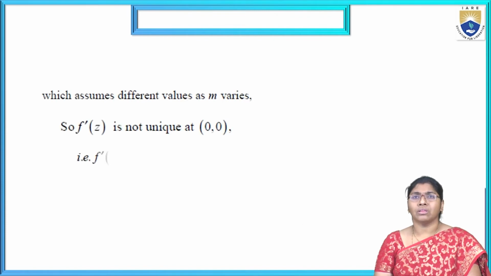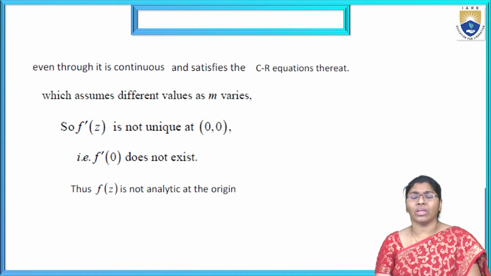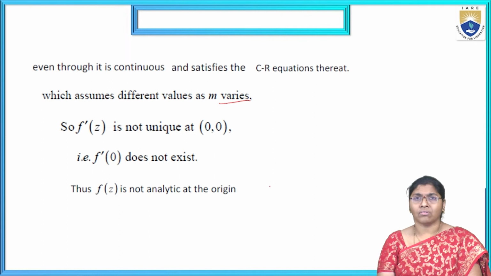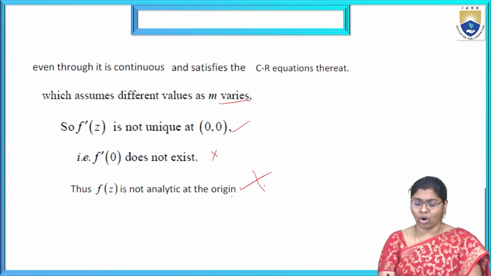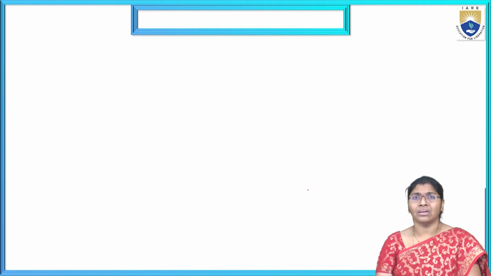This assumes different values for the various m, even though the function is continuous and satisfies the CR equations. So f dash of 0 is not unique at (0,0); f dash of 0 does not exist. Therefore f of z is not analytic at the origin. It is analytic everywhere else, and only at the origin it is not analytic. Now the conditions are completed.